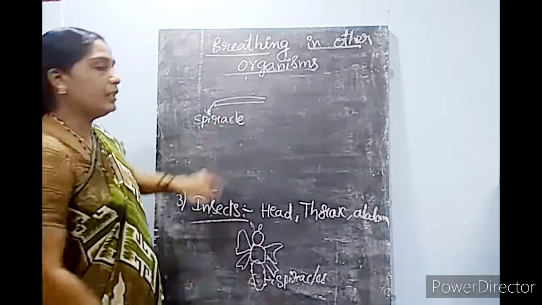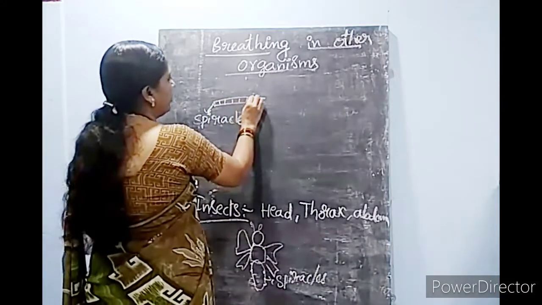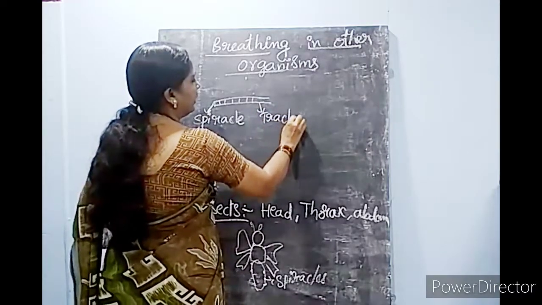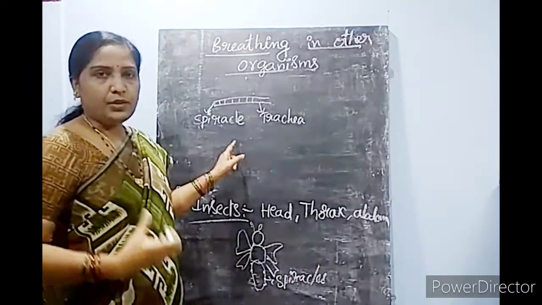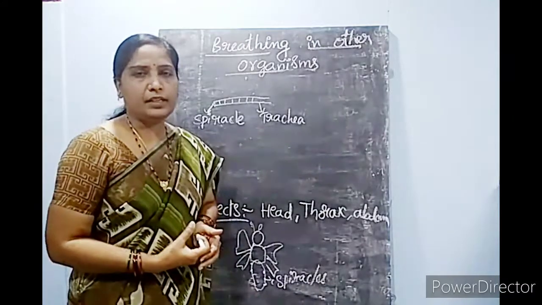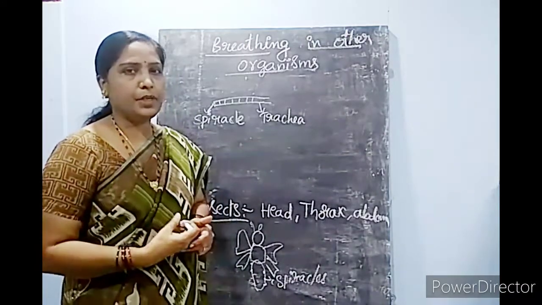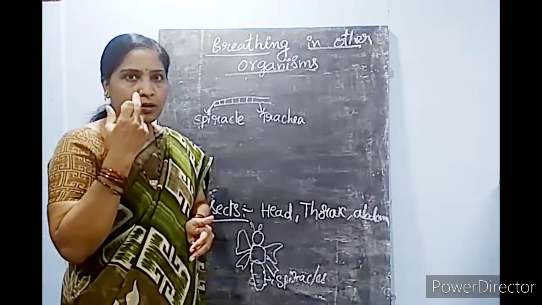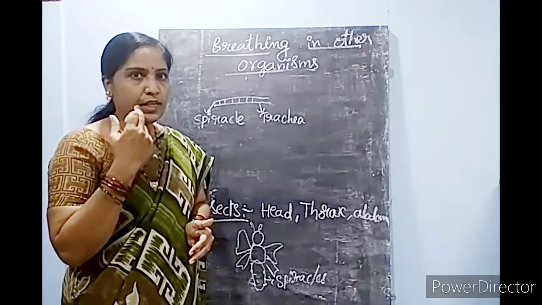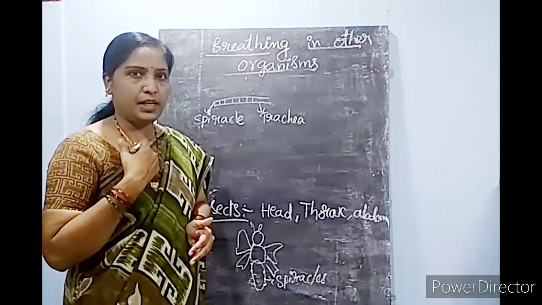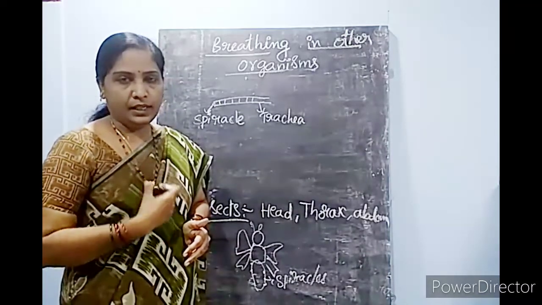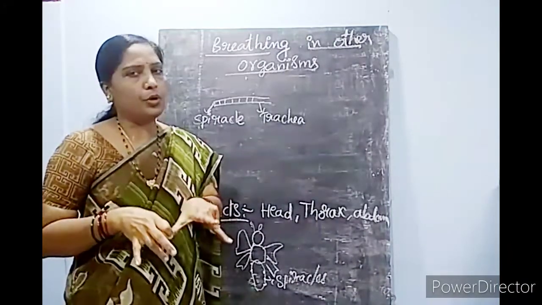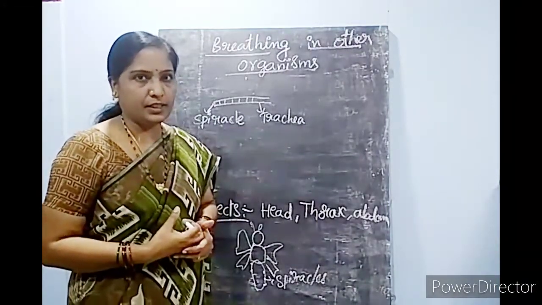From the spiracle, the air enters into the trachea. In yesterday's class we discussed the respiratory system in human beings, right? In human beings, from our nostril the air enters inside to the trachea, and from the trachea it enters into the chest part, where it is divided into two bronchi and bronchioles, we discussed, right?